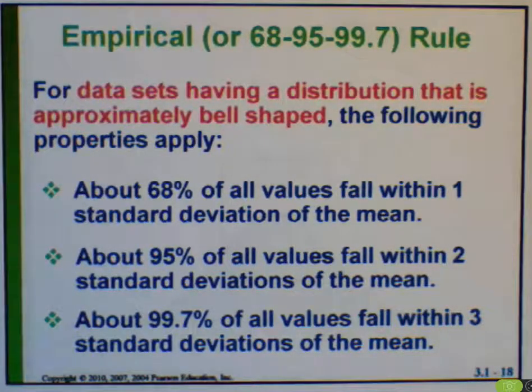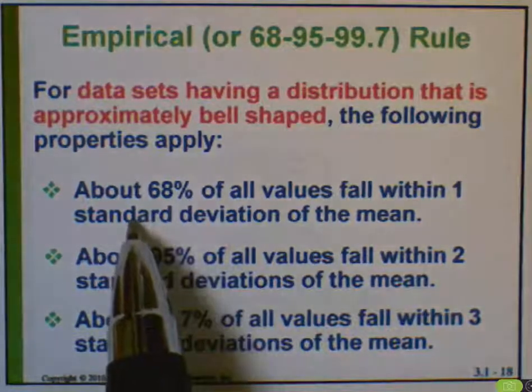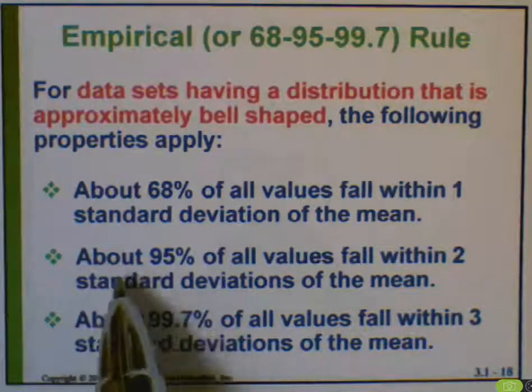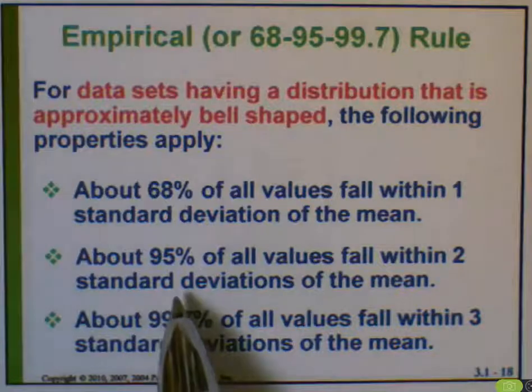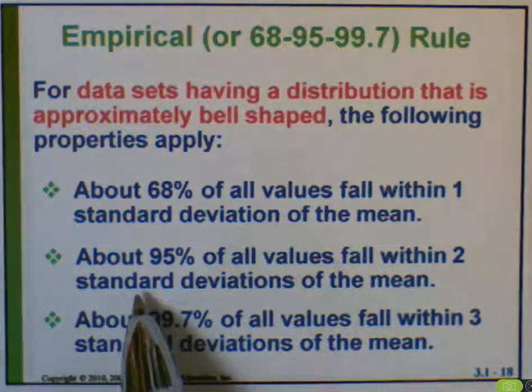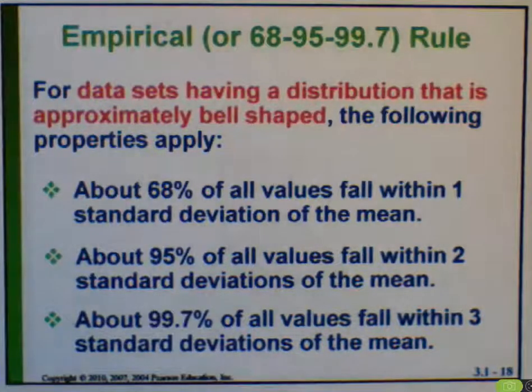For data that is normal or bell-shaped, about 68% of values fall within one standard deviation of the mean. The second part of the empirical rule just states the same thing the range rule of thumb did. About 95% of all values fall within two standard deviations of the mean, and about 99.7% of all values fall within three standard deviations of the mean.